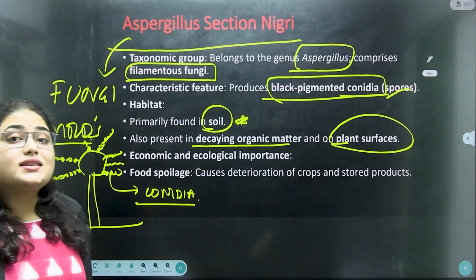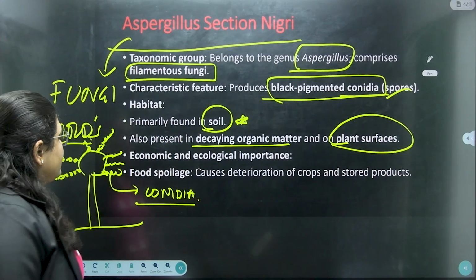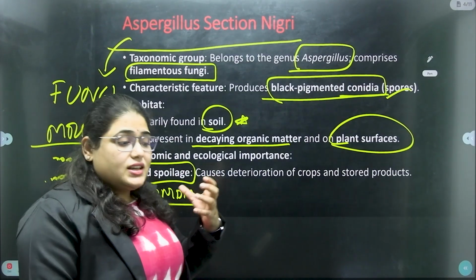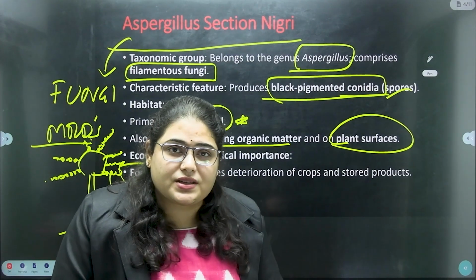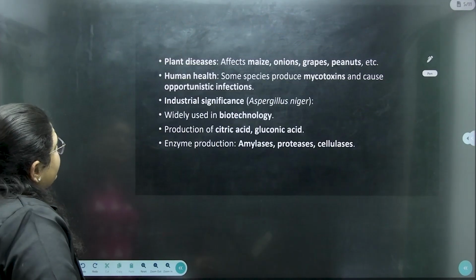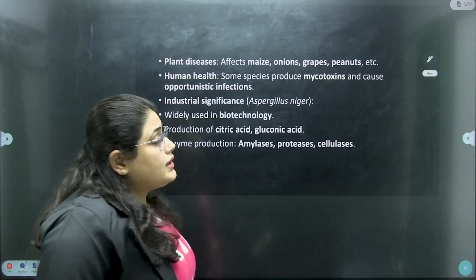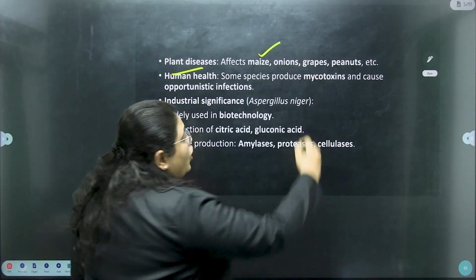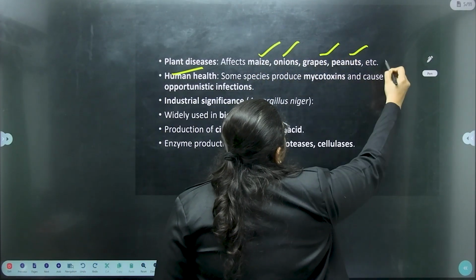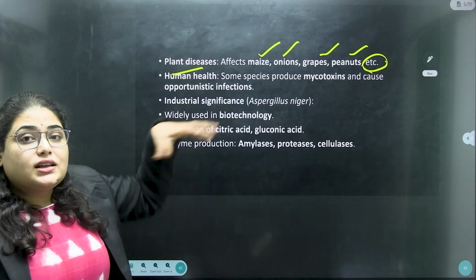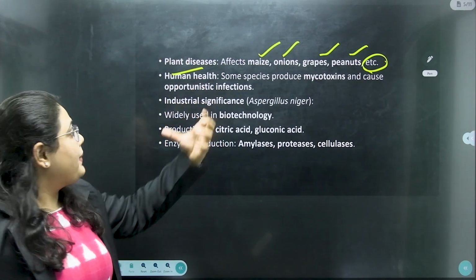So what is the significance or importance? It is responsible for food spoilage. Whenever this fungi enters a food substance, it will decay the food. Next, it can also cause different kinds of plant diseases. It will affect maize, onions, grapes, peanuts, etc. So these are different kinds of plants that the fungi will impact.